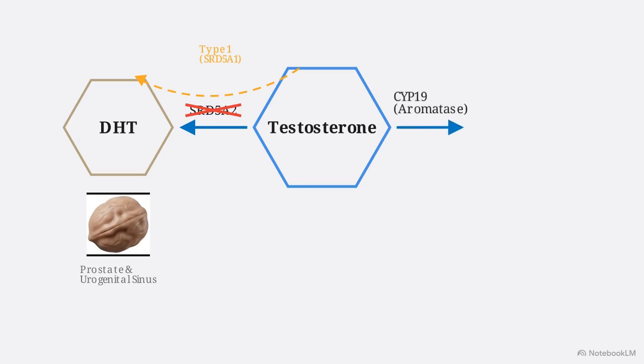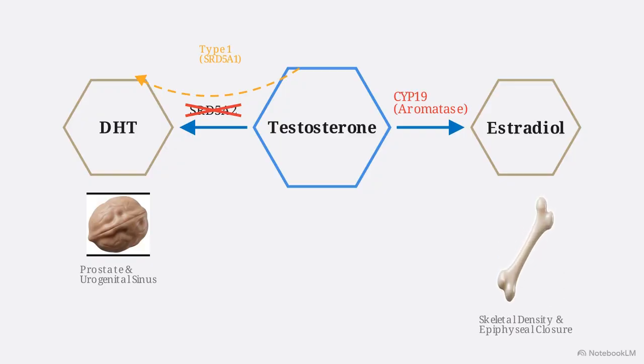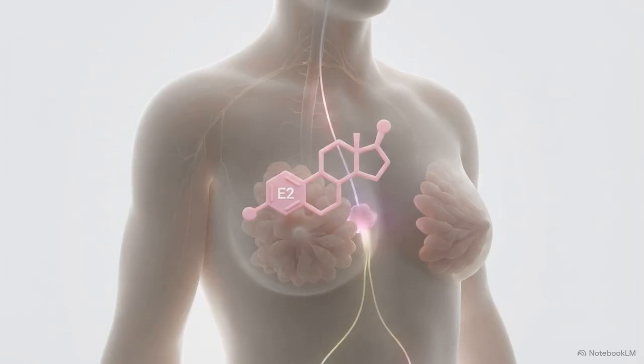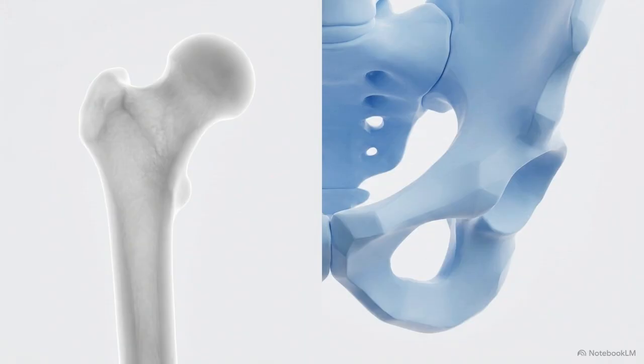In the second pathway, the CYP19 aromatase enzyme converts testosterone into estradiol, managing epiphyseal closure in the bones and regulating skeletal density. Mutations here produce severe extremes. A CYP19 deficiency leaves patients with unfused epiphyses and unusually tall stature, while an excess of aromatase activity drives extreme estradiol production, causing true gynecomastia. These peripheral conversion enzymes act as the true arbiters of androgen action, determining whether the hormone's final effect manifests in the structural development of the skeleton or the anatomy of the genitalia.